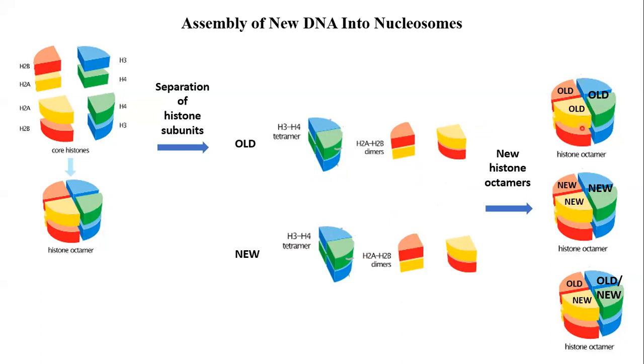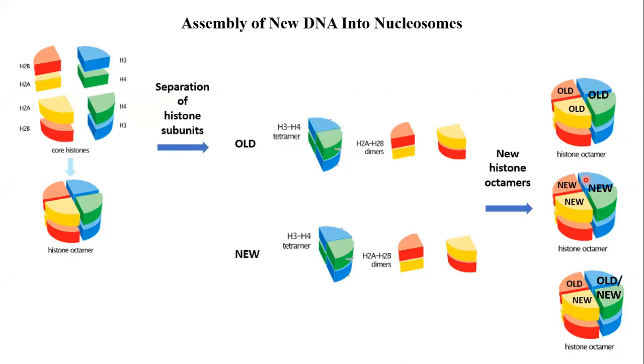Both subunits could be old, both could be new, or one could be old and one new. So there are 3 combinations possible: entirely old histone octamer, entirely new histone octamer, or a mix of old or new H2A H2B dimer, and old or new H3 H4 tetramer.